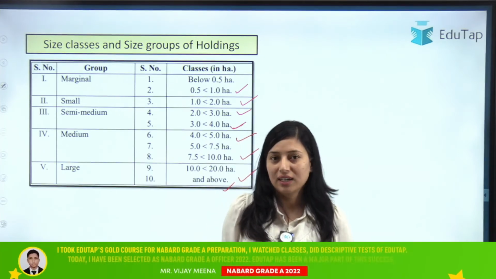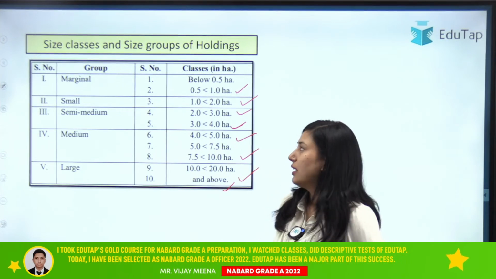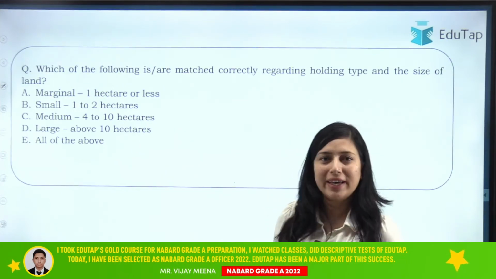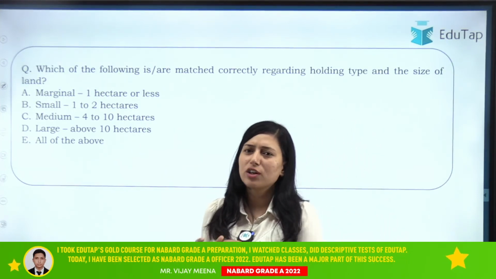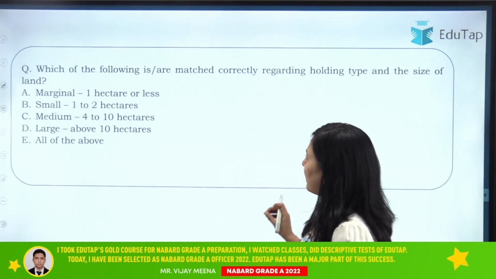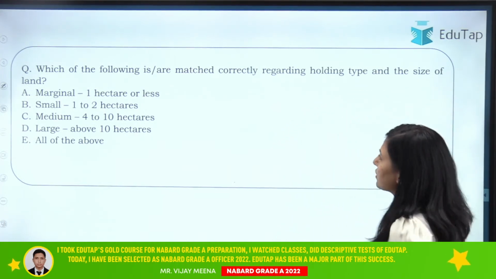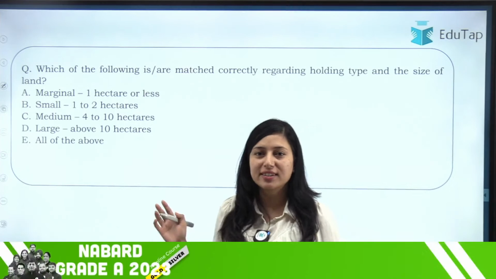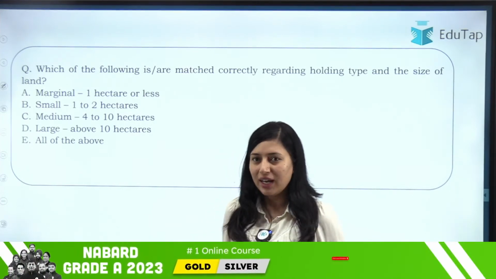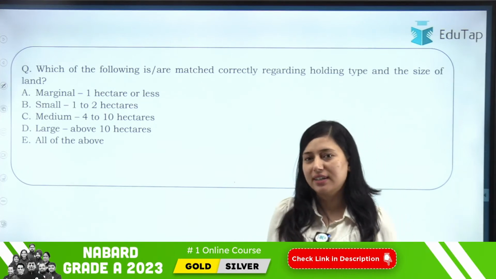Now, is that clear? These are the important things that I wanted you to know. Now let's move on to the questions. A very easy question. The very first question is for the revision of the previous slide. The question is, which of the following are matched correctly regarding a holding type and the size of land? Just quickly answer this question. This is the easiest question because we have just discussed it.